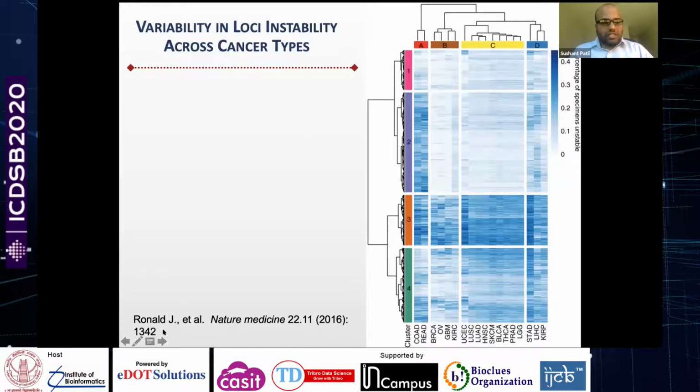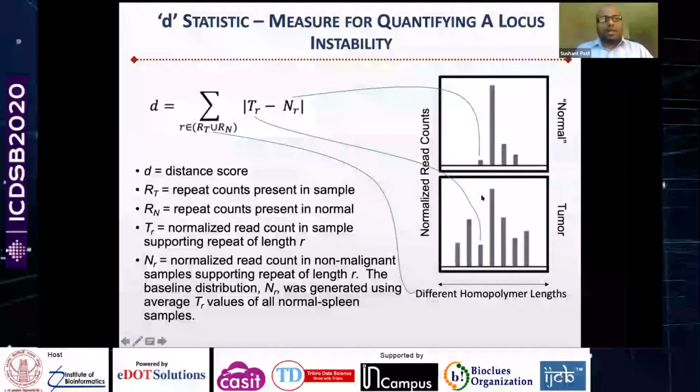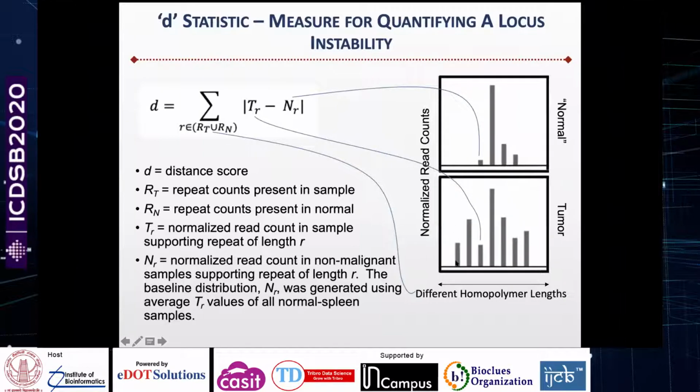So the question would be, how do you quantify the stability of a locus? For that, we came up with what is called the D statistic. D here stands for distance. For a particular locus, here is the homopolymer length distribution in your normal sample, and this is the homopolymer length distribution in your tumor sample. At each of the different homopolymer lengths, you take the absolute differences in the normalized read counts between the two, and then you sum up all those differences.